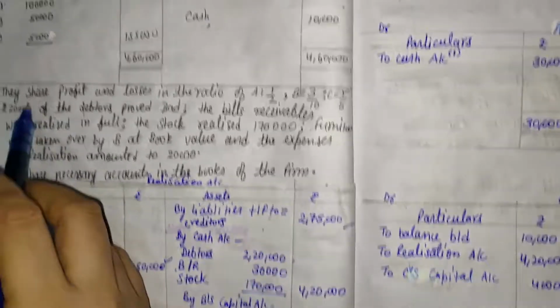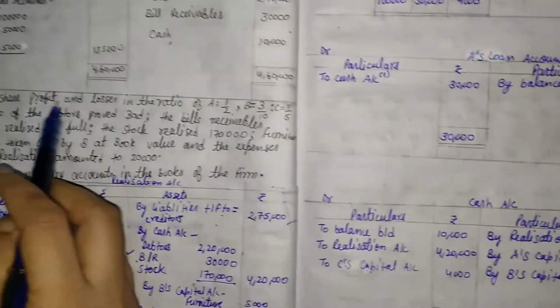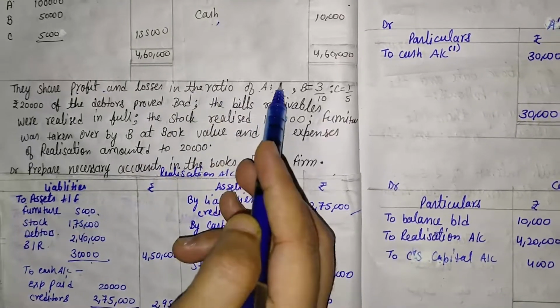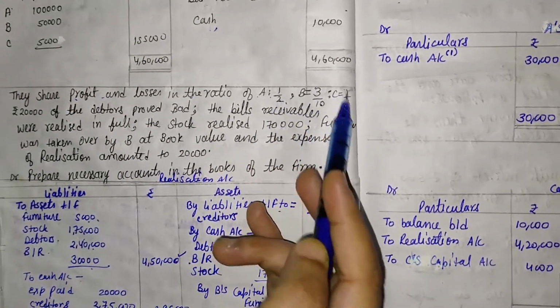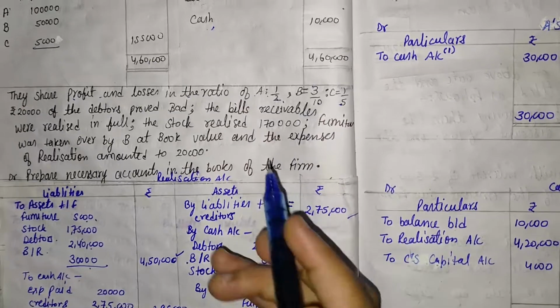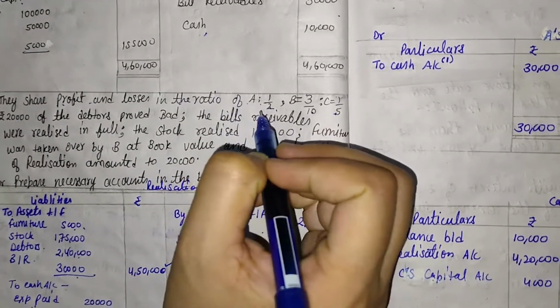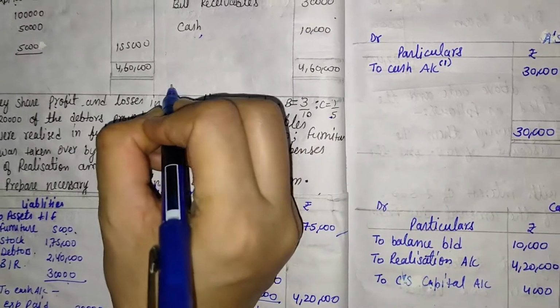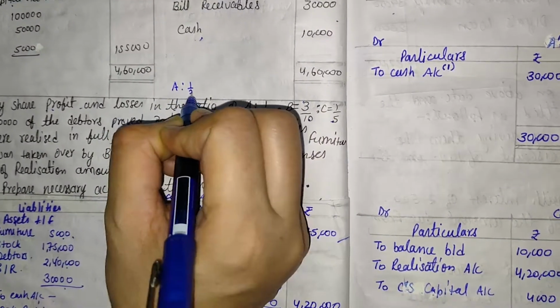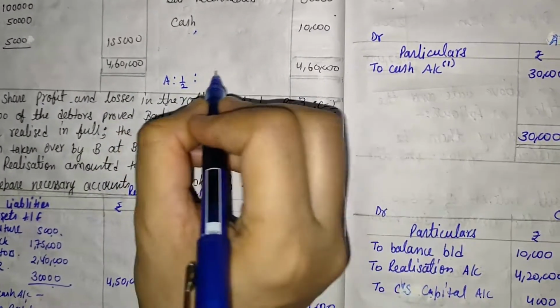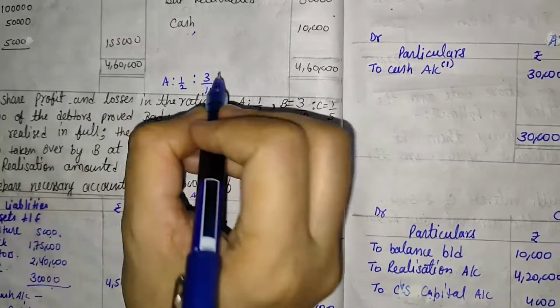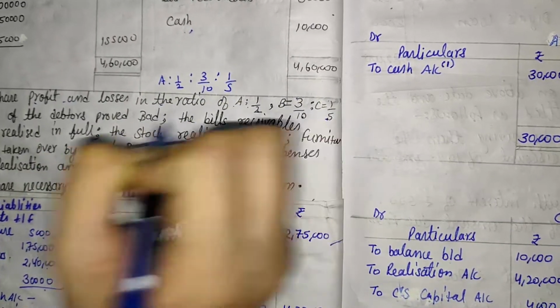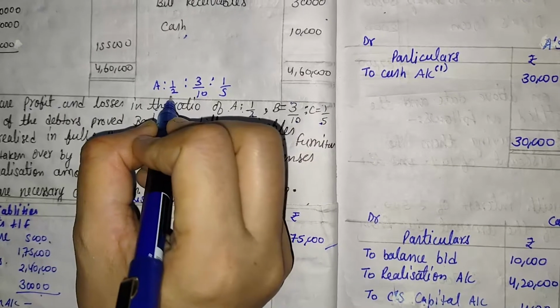Then we come to the additional information. They share profit and loss in the ratio of 1/2, 3/10 and 1/5. First of all, we analyze the whole ratio. A is 1/2, B is 3/10 and C is 1/5. First of all, their base should be the same.